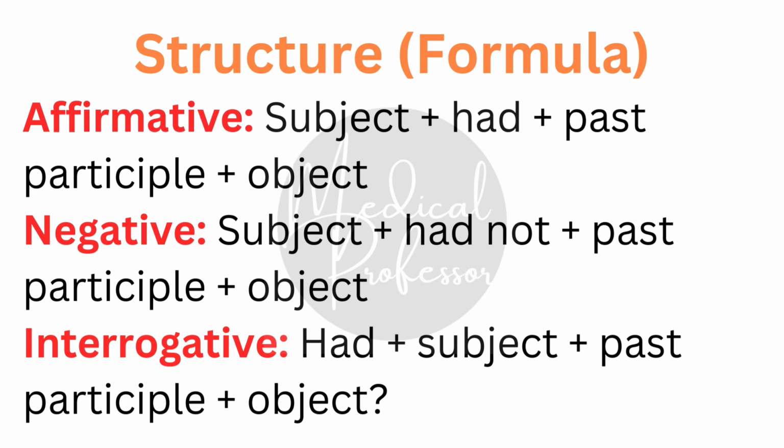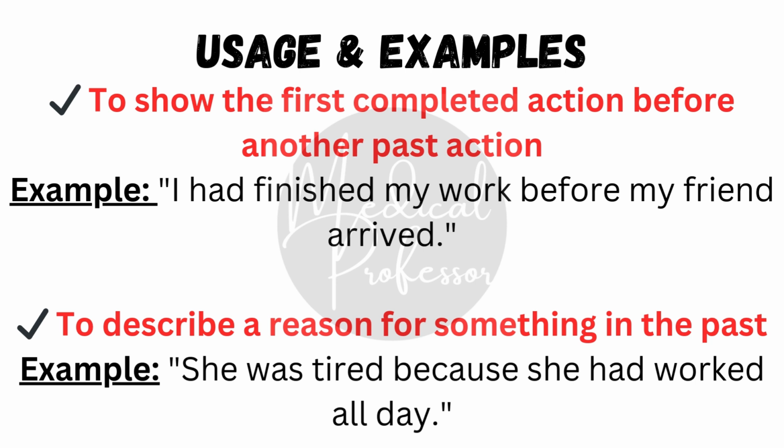Negative sentences: subject plus had not plus past participle plus object. Interrogative sentences: had plus subject plus past participle plus object. Usage and examples of past perfect tense. Number 1, it is used to show the first completed action before another past action.